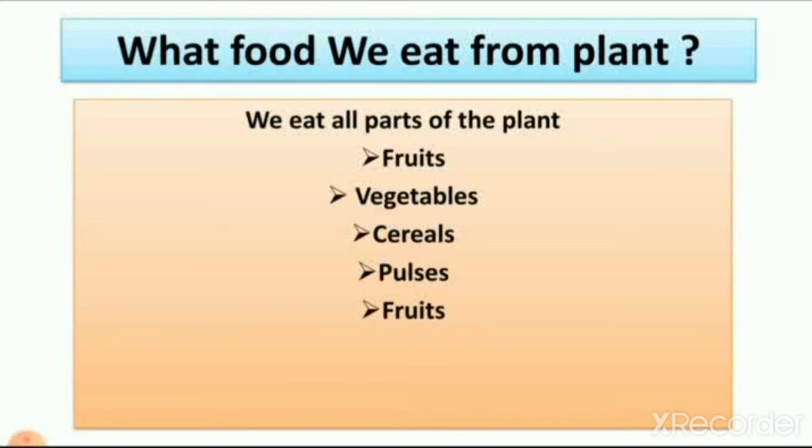Fruits. Tea. How we get tea from the plant, we will learn in the next lecture. So tea also we get from a plant. And coffee. Coffee beans are also part of the plant. That's why we get coffee beans from the plant.